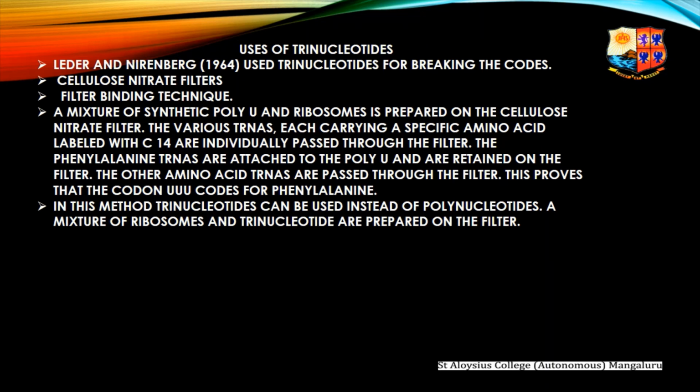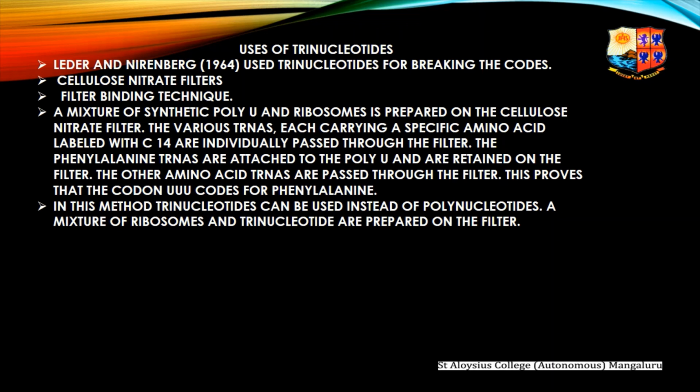The various tRNAs, each carrying a specific amino acid labeled with C14, are individually passed through the filter. The phenylalanine tRNAs are attached to the poly-U and are retained on the filter. The other amino acid tRNAs pass through the filter. This proves that the codon UUU codes for phenylalanine.